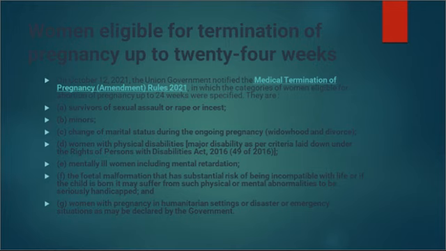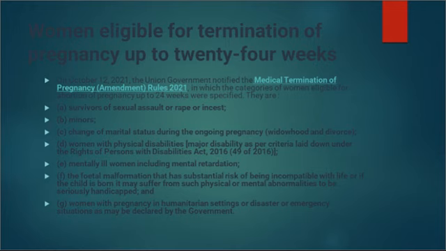F, the fetal malformation that has substantial risk of being incompatible with life, or if the child is born, it may suffer from such physical or mental abnormalities to be seriously handicapped. And the last point, women with pregnancy in humanitarian settings or disaster or emergency situations as may be declared by the government. So basically, these are the 7 categories, right, under which women are eligible for abortion of pregnancy up to 24 weeks. And these categories have been notified by the Medical Termination of Pregnancy Amendment Rules of 2021, right?